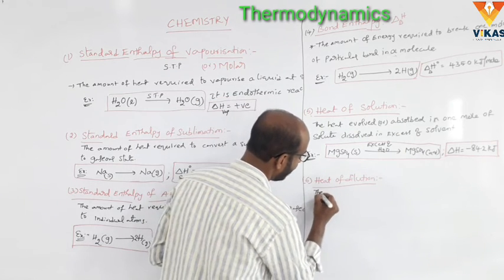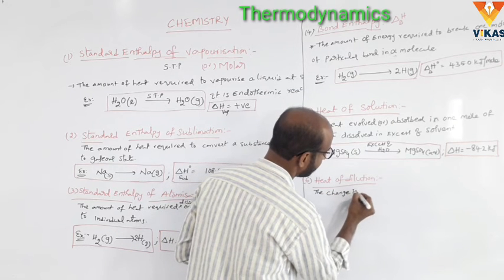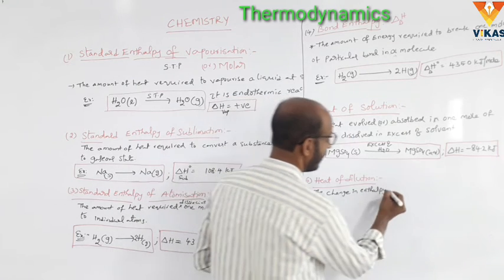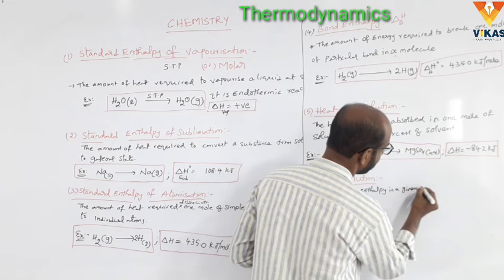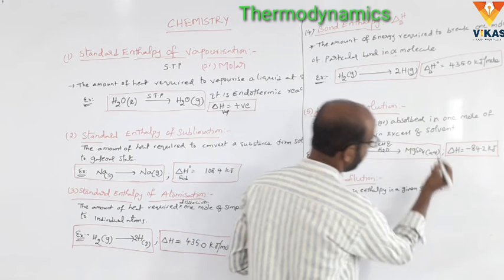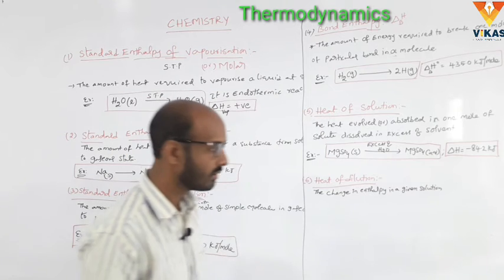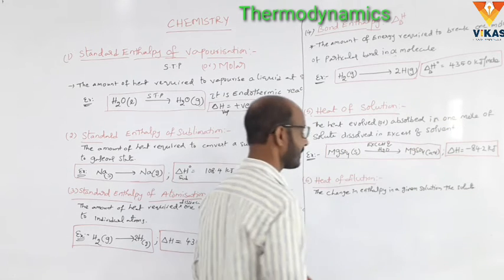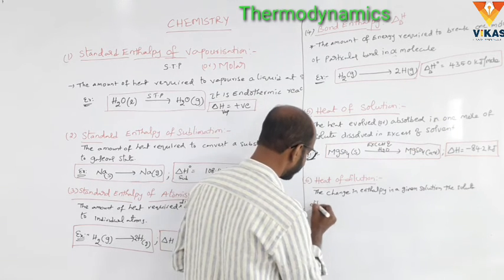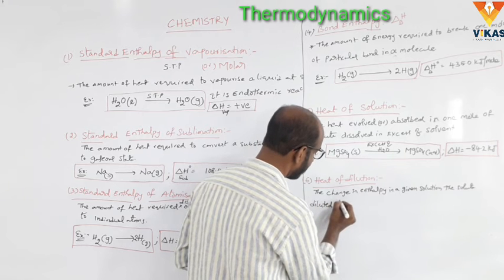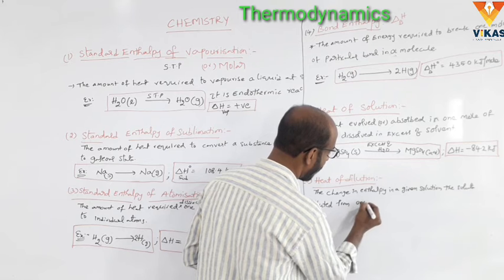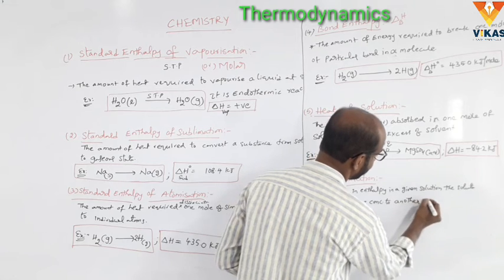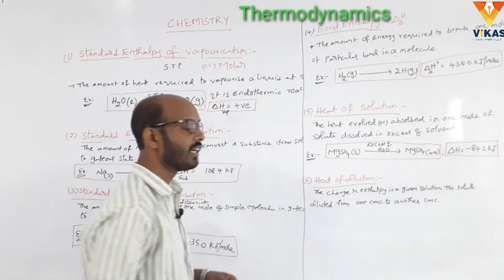The change in enthalpy in a given solution, when the solute is diluted from one concentration to another concentration, is called heat of dilution.